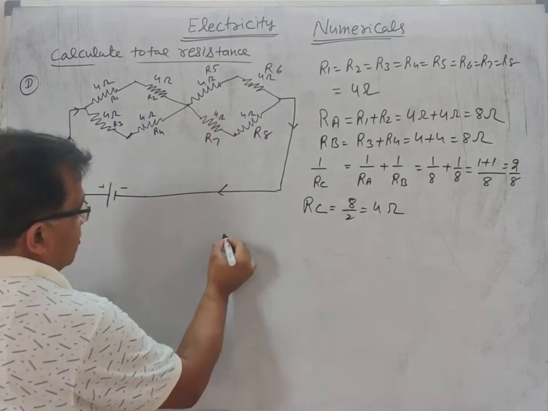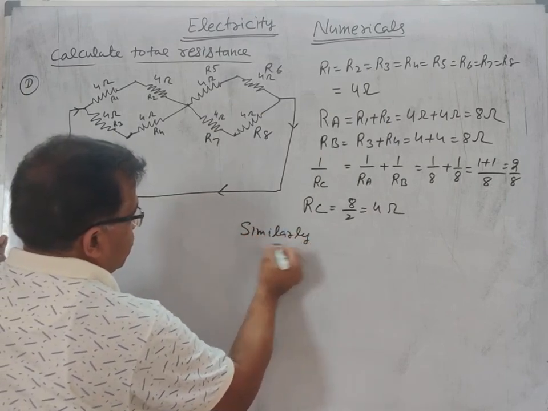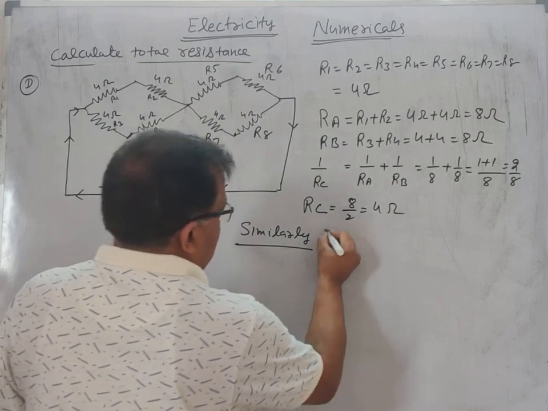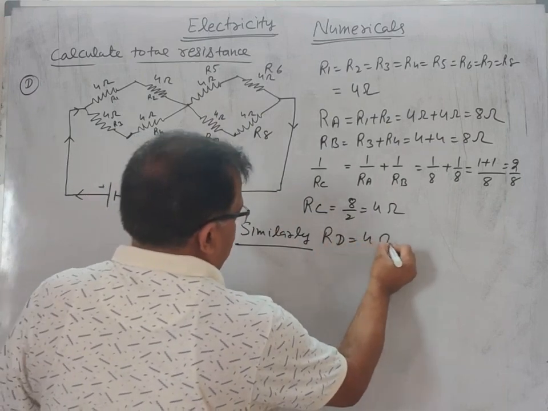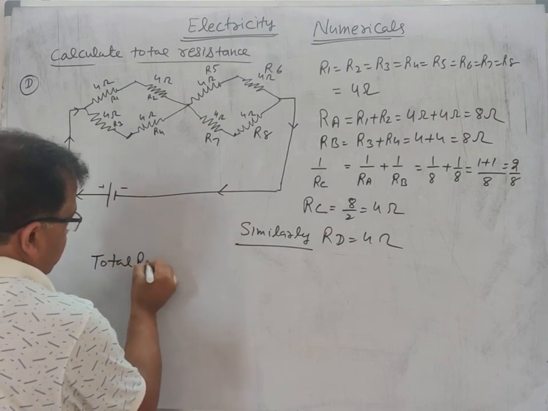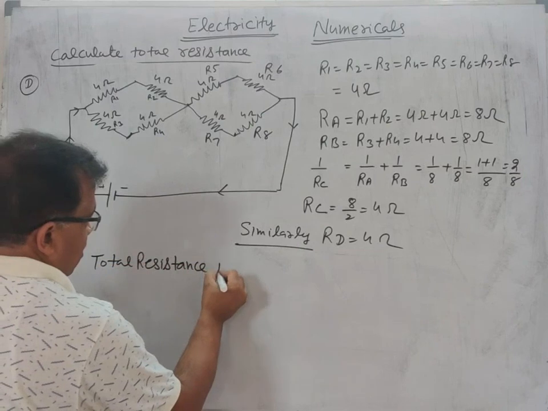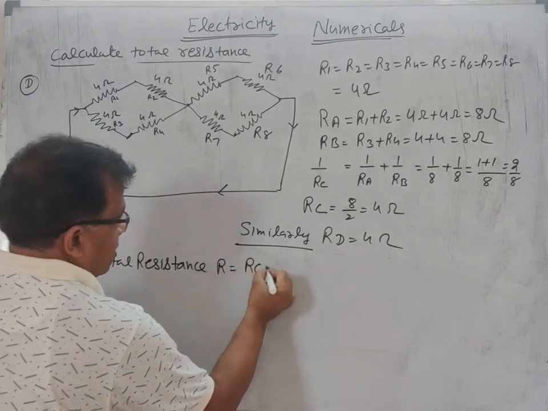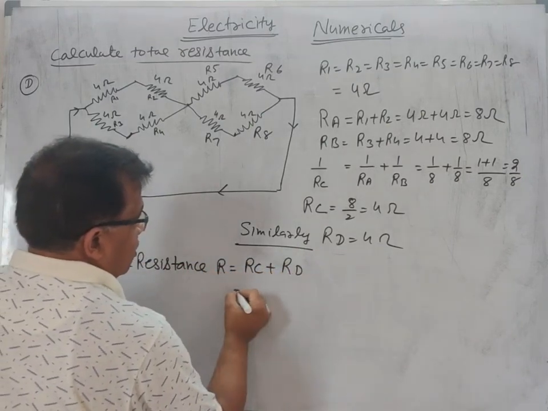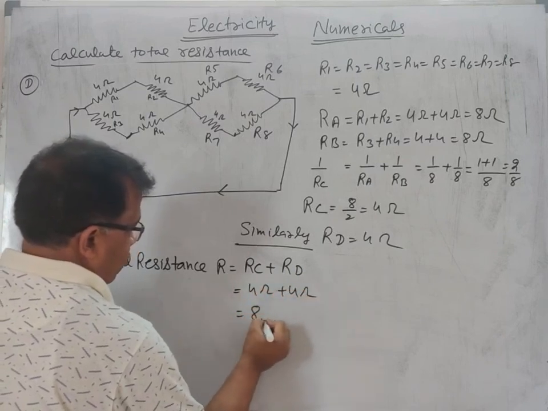Similarly, RD is also 4 ohm, and total resistance R is equal to RC plus RD is equal to 4 ohm plus 4 ohm is equal to 8 ohm.